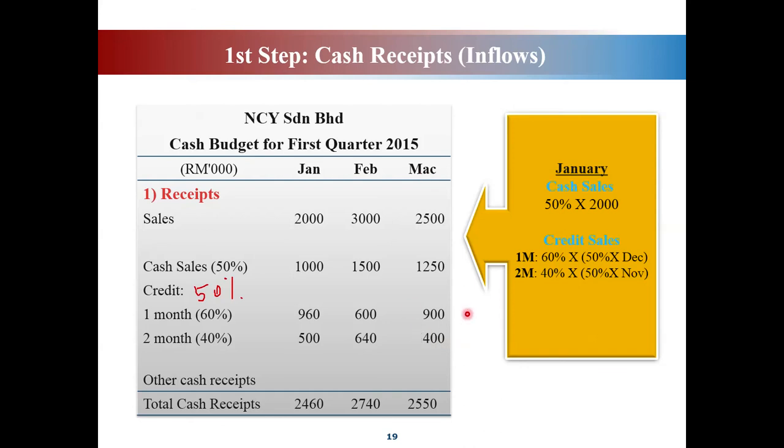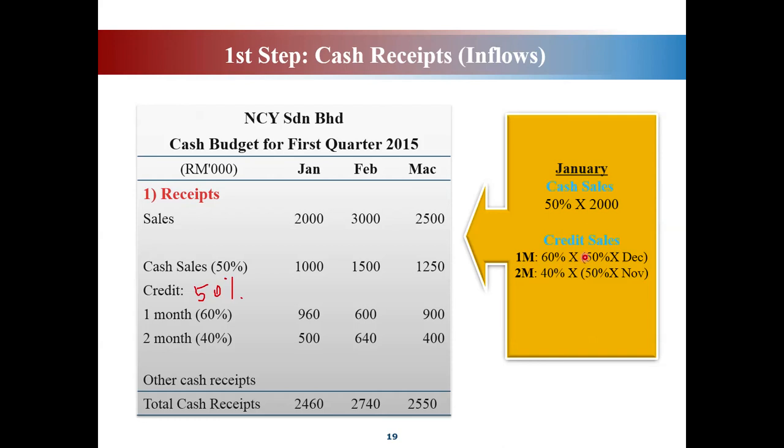Okay, so basically this is an example for January. January cash sales 1,000, 50%, how you get 1,000? 50% times 2,000 sales. And for your credit sales, 1 month after is 60%.